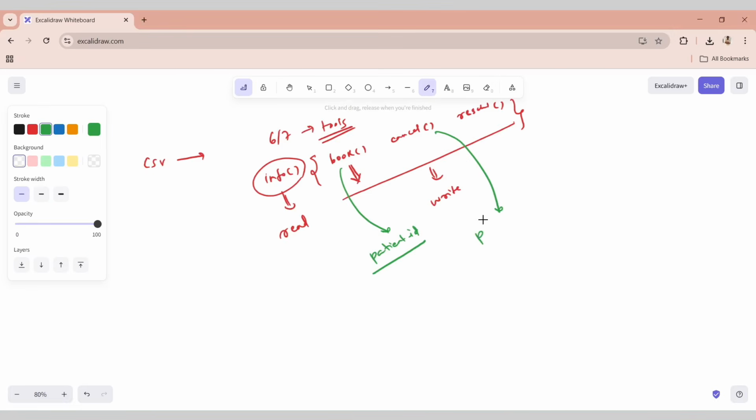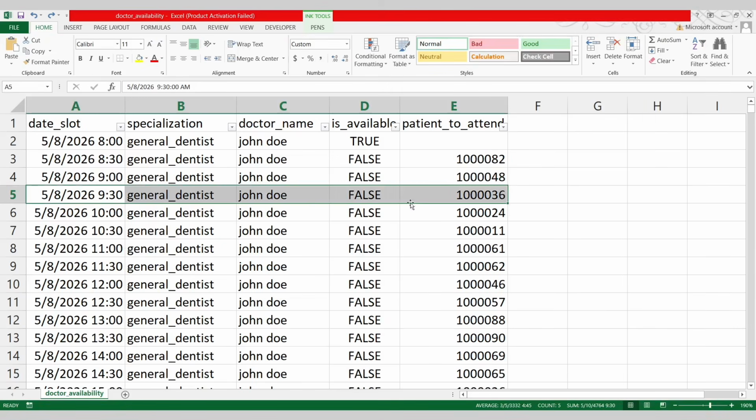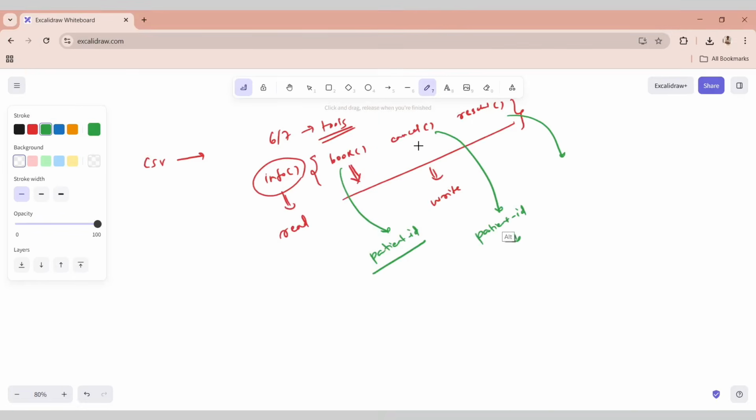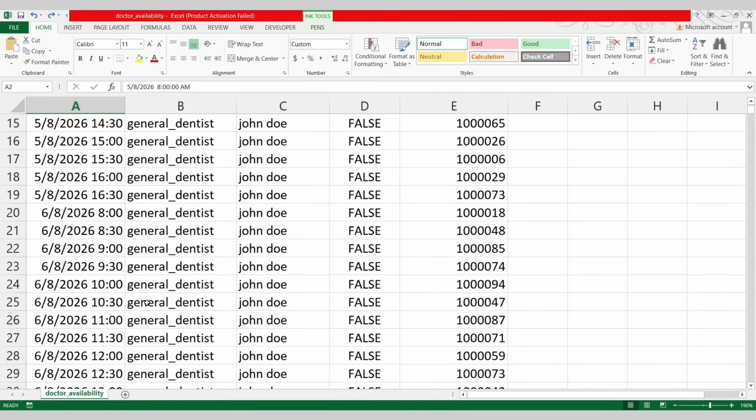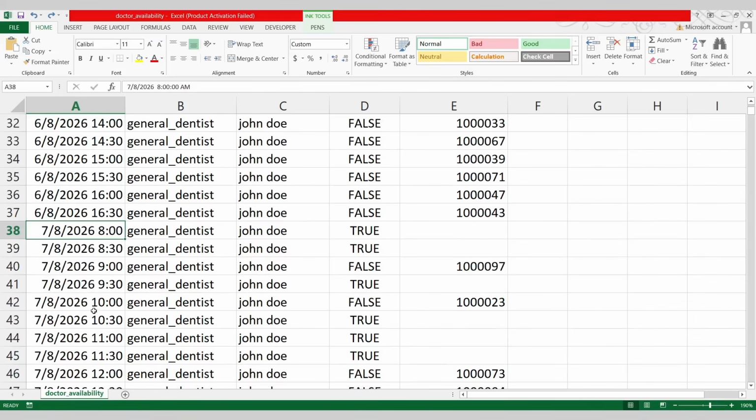So you have to again pass your patient ID, and you can cancel your booking. Same for reschedule. For example, this particular person ID has already booked this, but they want to book it for 8 o'clock, or they want to book it for another slot like 7th of August 8 o'clock. Yes, they can do that also.